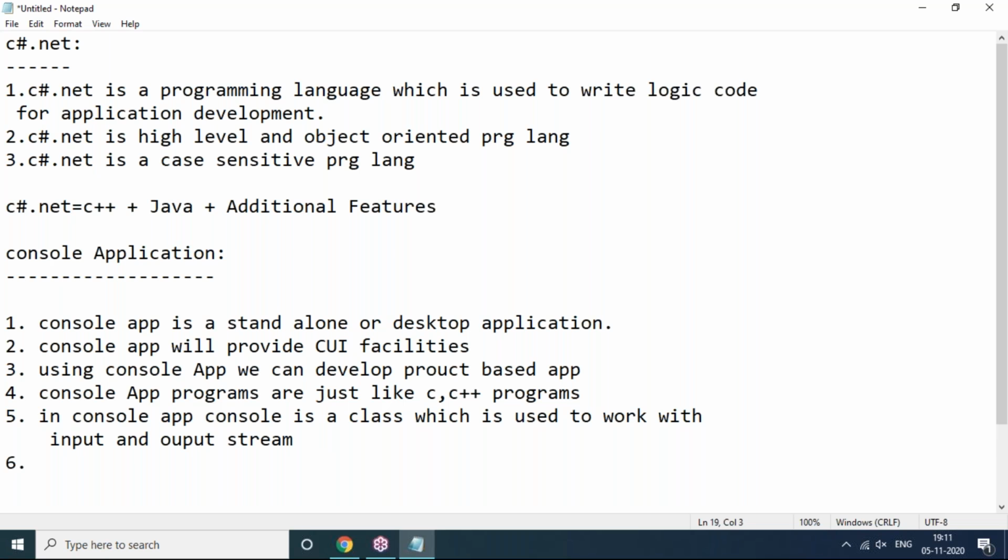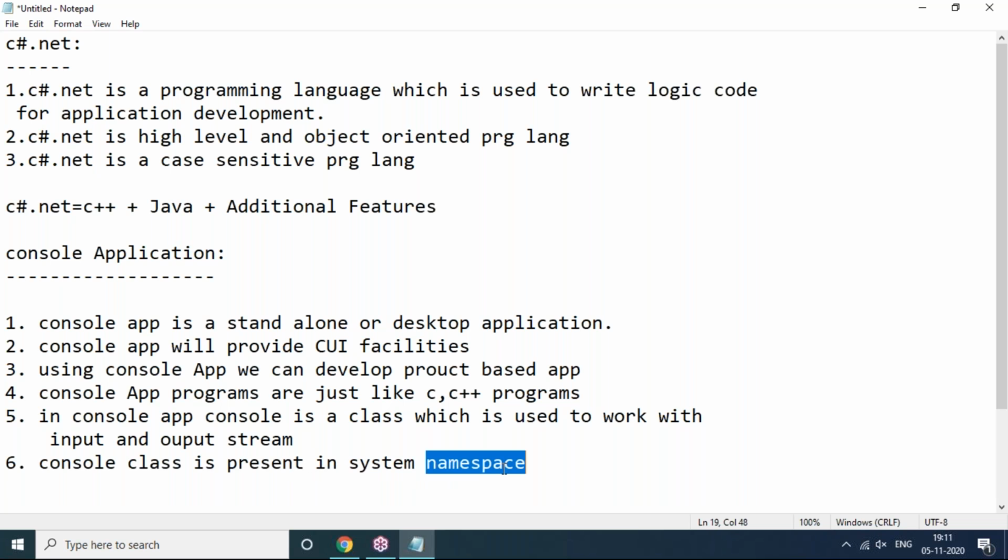Next, another important thing is that the Console class is present in the System namespace. Namespace means what? It's like a header file. Like C++ programmers use header files, no? Before writing the code, they import some header files. Same here also in console application, we have to import a header file like the System namespace.